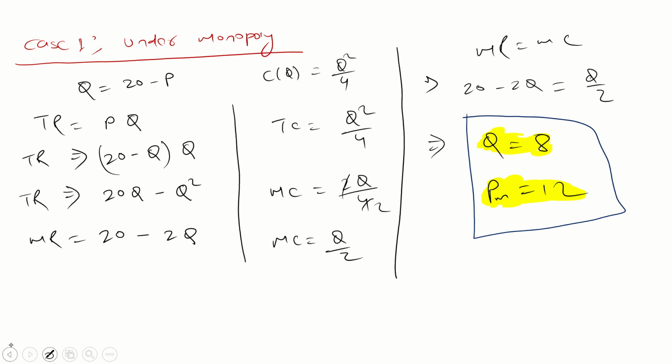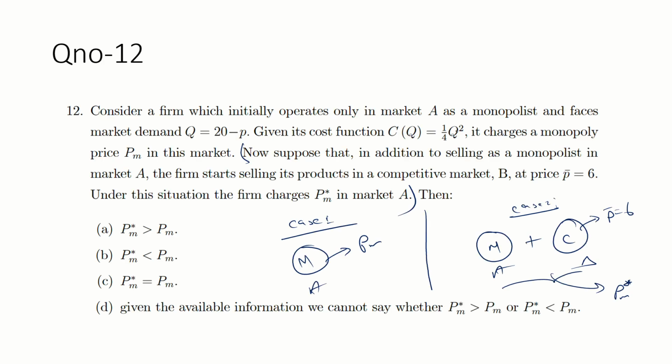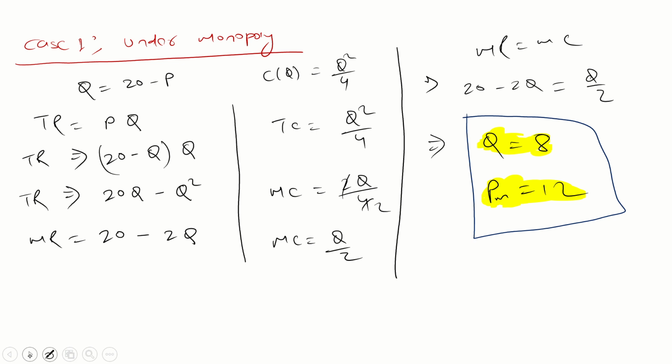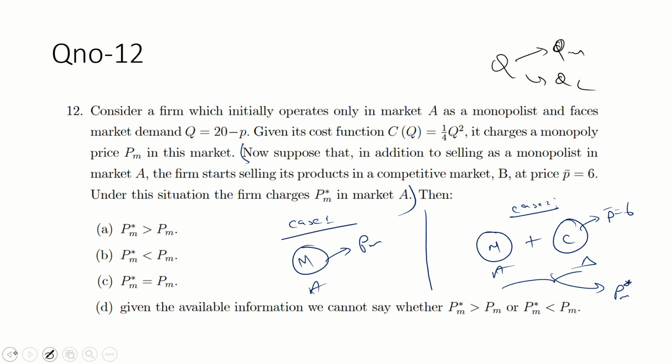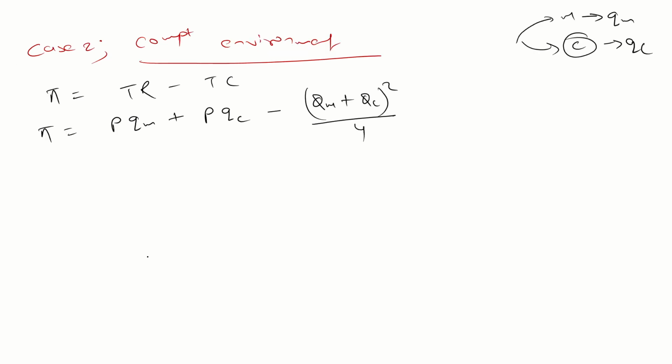Guys, cost is given here, Q square by 4. But Q consists of two things, QM and QC. So can I write here (QM plus QC) square divided by 4? Guys, and in the competitive environment, the price is fixed, that is P bar equal to 6. So can I write here 6? So just write.